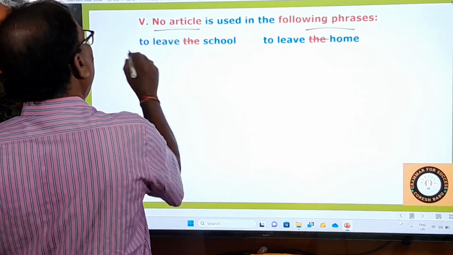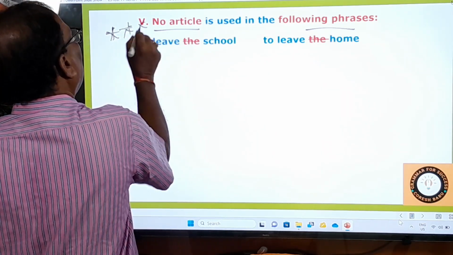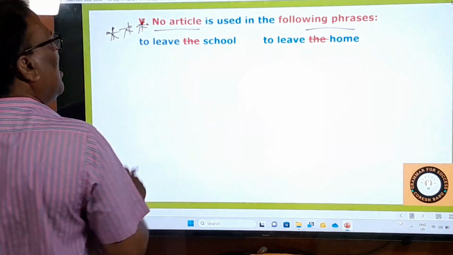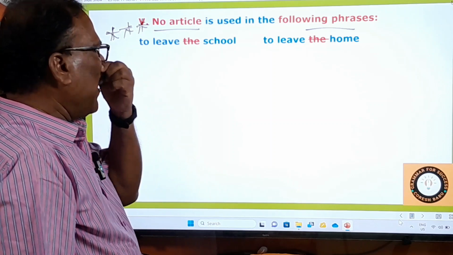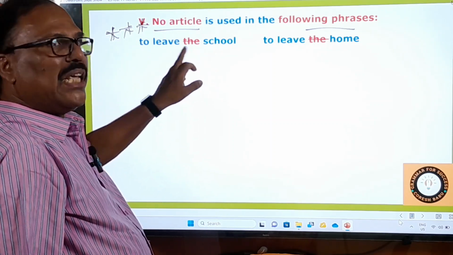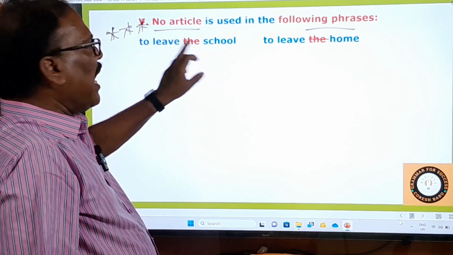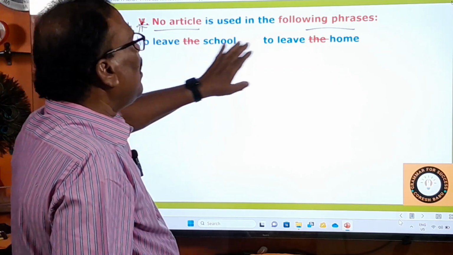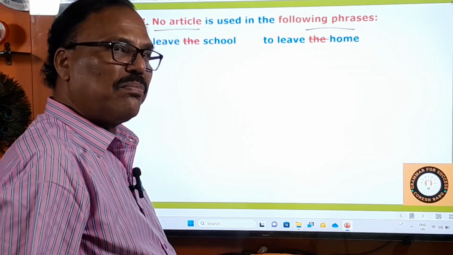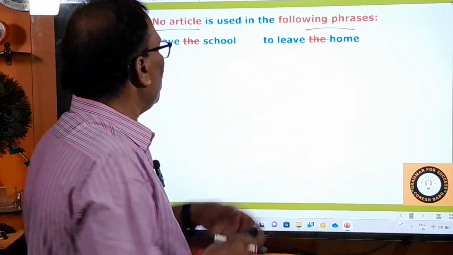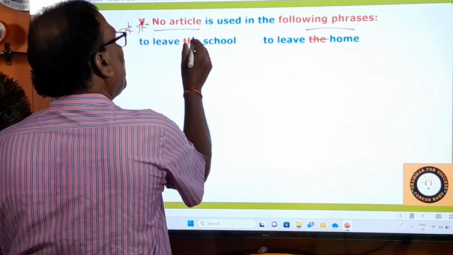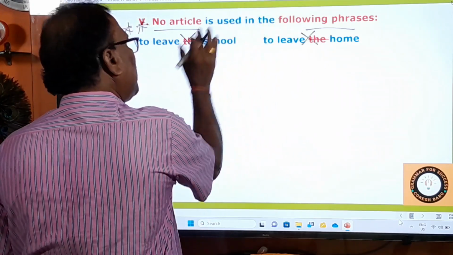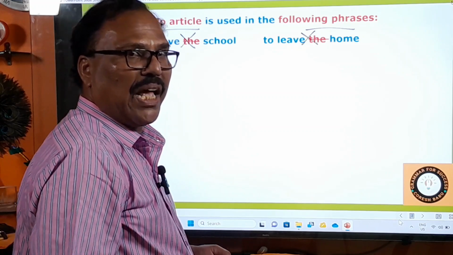To leave school, very, very important. All these words will be given in the examination. To leave school only. You cannot say "leave the school." He left school. I left school in 1984. Leave home. She left home. Don't say she left the home. Generally we are prone to use this article, but we should not use it. That's why I have written it and struck it off.